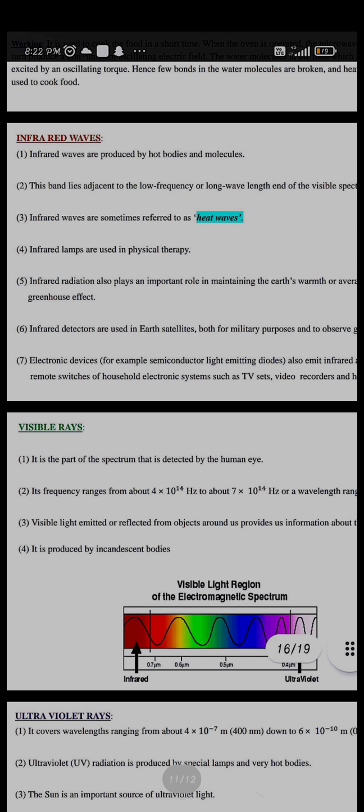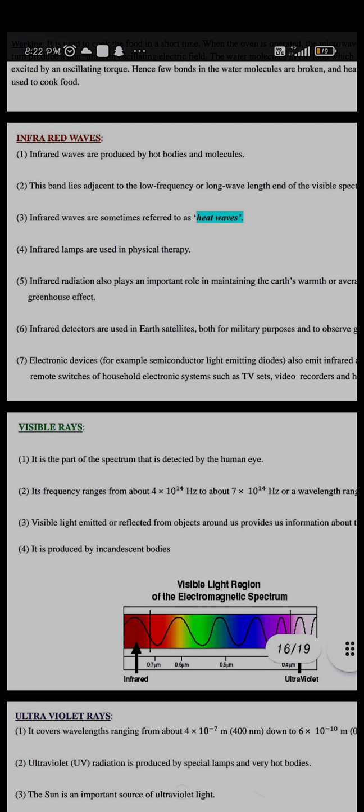Okay. Now if you talk about infrared rays, they are heat waves, because they are produced by hot bodies and molecules. These are adjacent to the lowest frequencies and the longest wavelength of the visible spectrum, almost equal to the range of the infrared rays itself. So infrared lamps are also there; they will be somewhat visible but not in the visible range. Infrared also plays an important role in maintaining the earth's warmth, like the greenhouse effect.